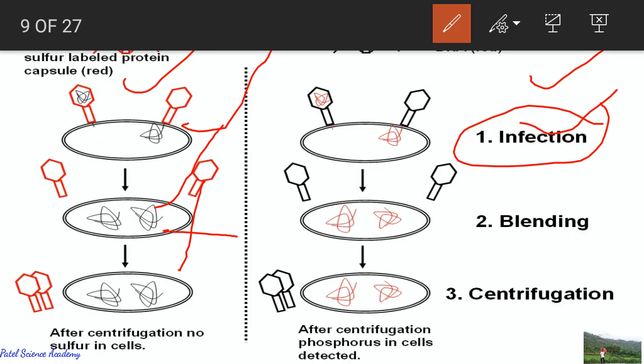In other words, sometime after infection, radioactivity for phosphorus and sulfur was tested, and only radioactive phosphorus was found inside the bacterial cell, indicating that DNA is the genetic material, because phosphorus is present only in the DNA, not in the protein, as I told you. Sulfur is present in the protein, phosphorus is absent in the protein. If phosphorus is shown in the bacteria, then it indicates that DNA is the genetic material, because phosphorus is present only in the DNA body.